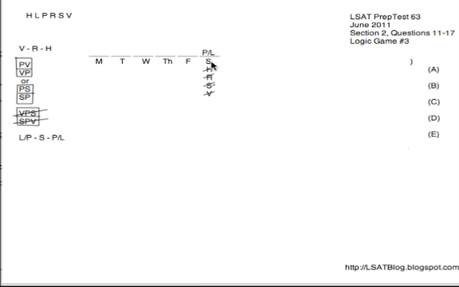Now, of course, there are a lot of other restrictions that I could have mapped out as well. I chose not to simply because it would take too long. This is our initial setup for the game right here. We'll do a lot more drawing over the course of the game.